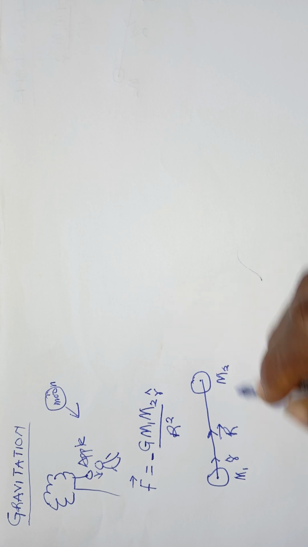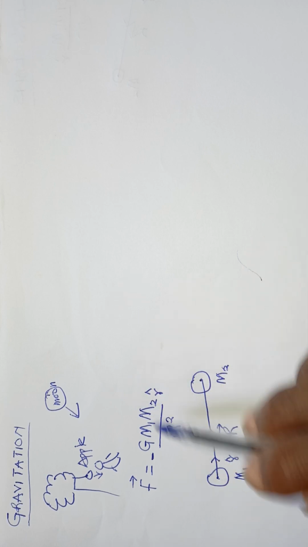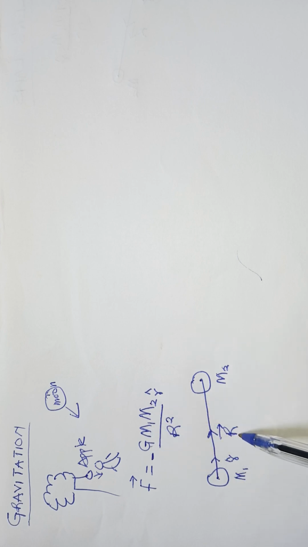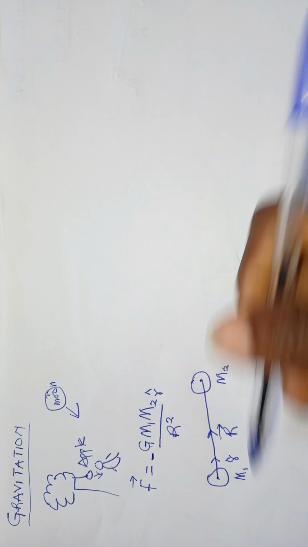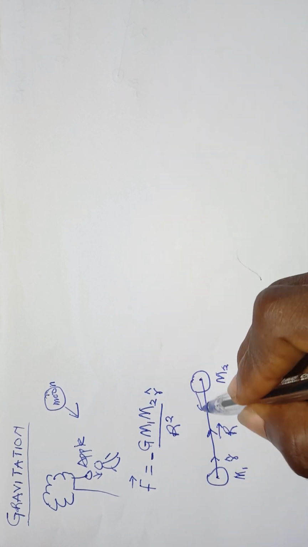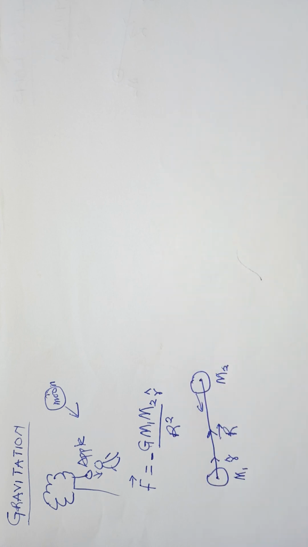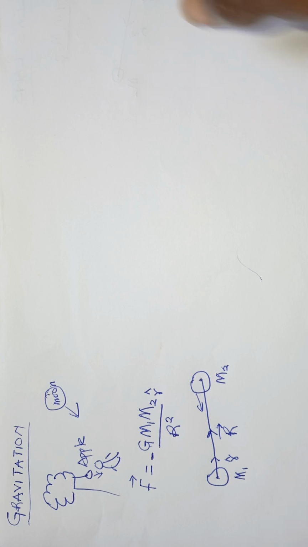So if you want the force on M2 due to M1, it is going to be G times the product of the two masses divided by the magnitude of R squared, but pointed opposite. So that force will be directed in this backward direction. That's why we have this negative sign here.